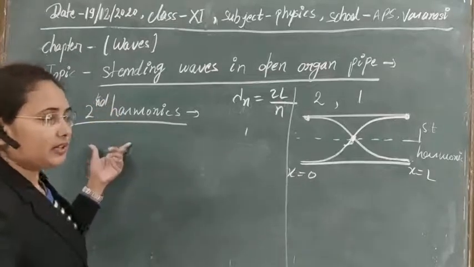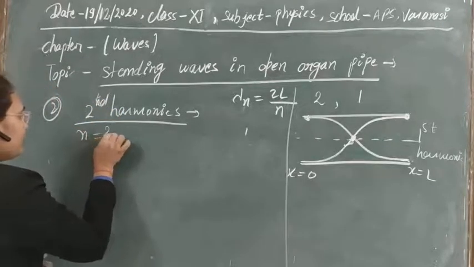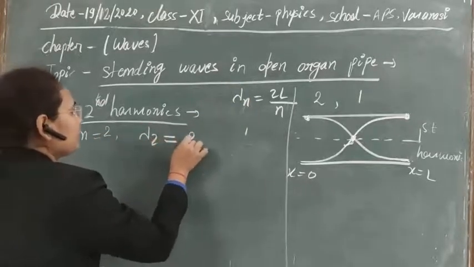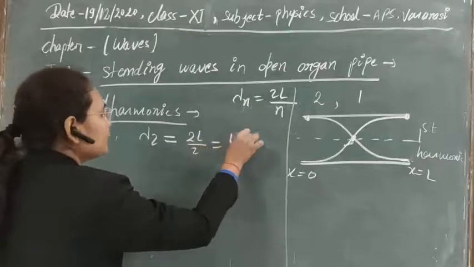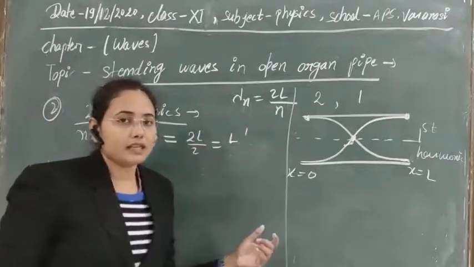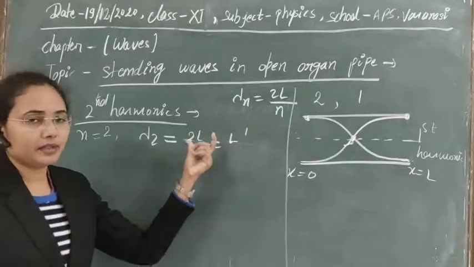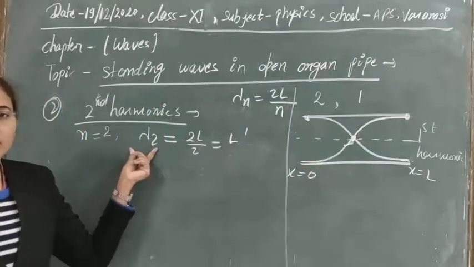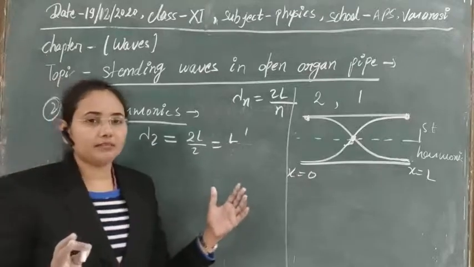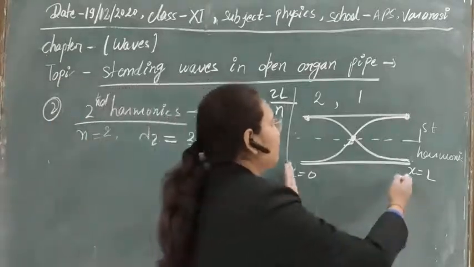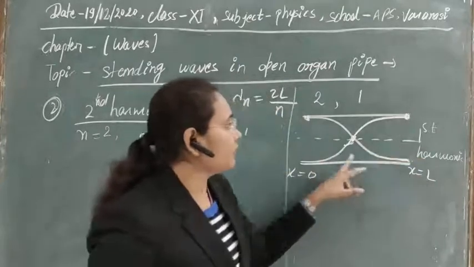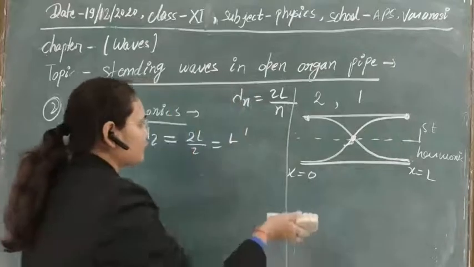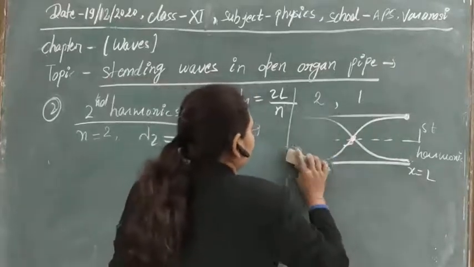For the second harmonic, again n is equal to 2 we have, and if you put n equal to 2 here, then lambda 2 will be equal to this or equal to this. Clear? So it means that in the complete organ pipe we will get a complete wave. It means that a full wave we will get in this boundary, as in the case of the first harmonic we were getting only half of the wave, but here you will get the full wave. So let's draw it again for the second harmonic.